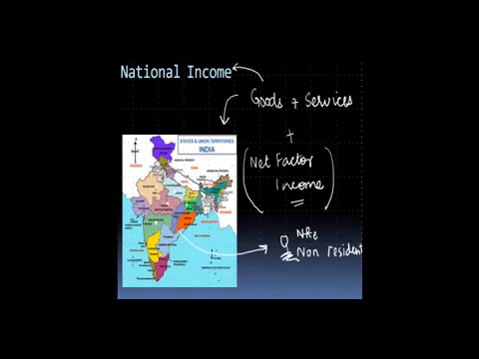If these people are actually earning some income from India, that is reduced from the national income. But if these people are making some payments to people in India for some services, that is included in the national income. And when we take the difference between the payments and the receipts, that is added to the value of the goods and services produced in a country to arrive at the national income.